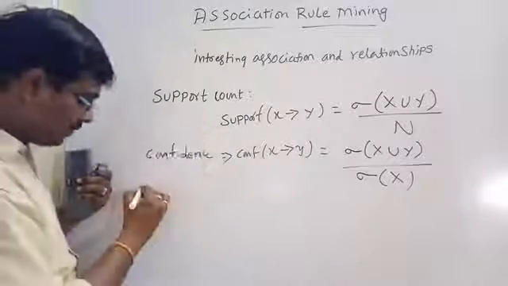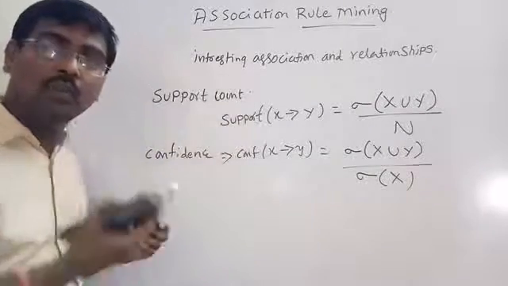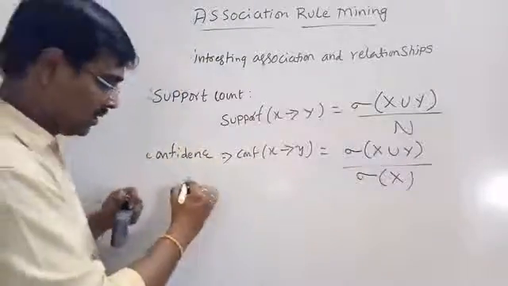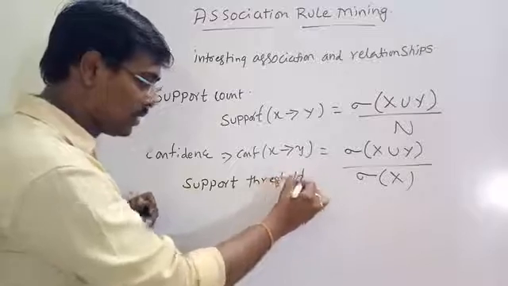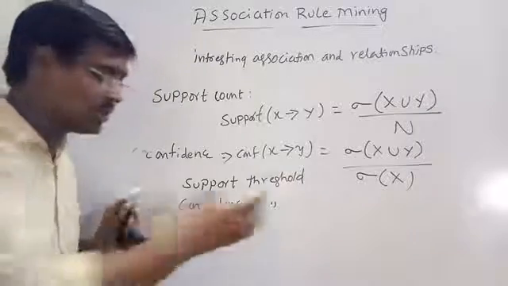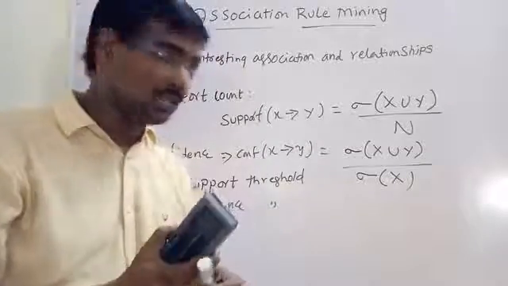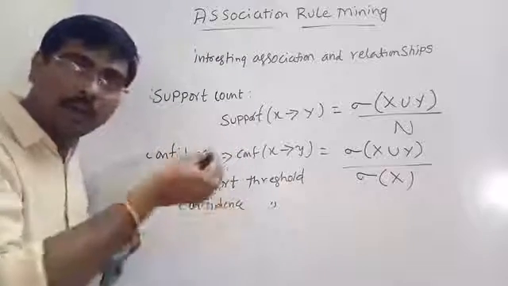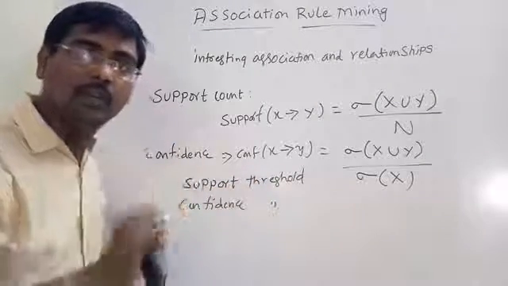Okay. And two more definitions. For each and every transaction, how can we say that it is frequent, and how can we say that it is not frequent? So compulsorily we have to assign some support threshold, similarly some confidence threshold, that is some minimum support value and minimum confidence value. If the support of a particular item or the confidence of a particular item is greater than the threshold value, then the set of items is called a frequent item set.